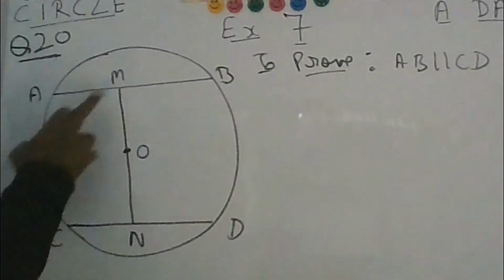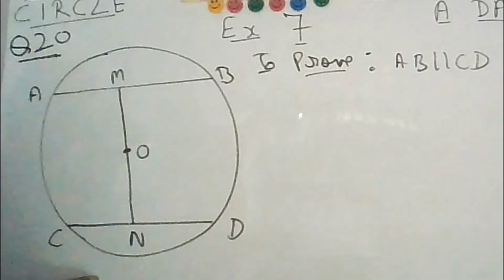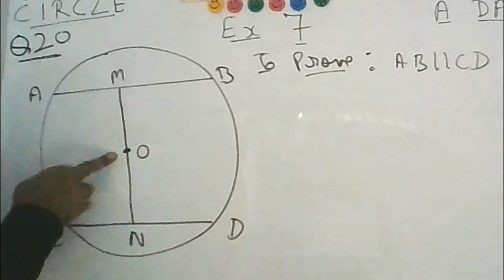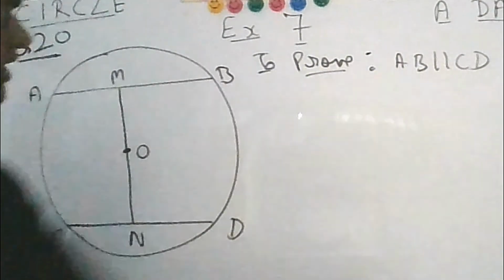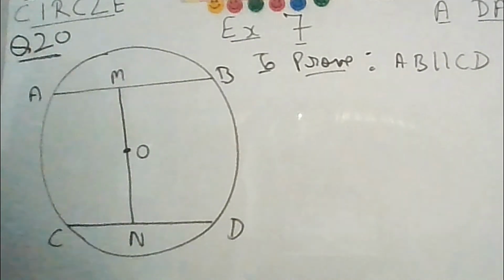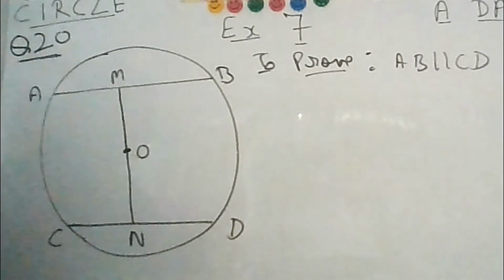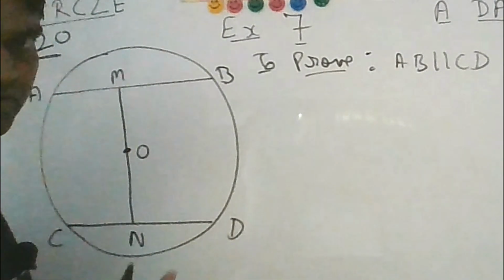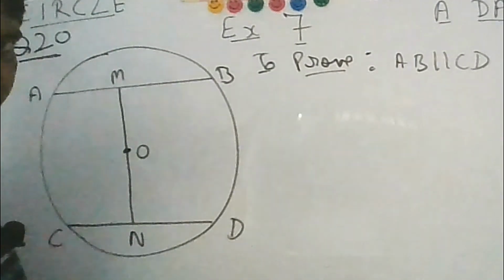So in this figure, M and N are the midpoints of the chords AB and CD, and it has been given that MN passes through the center. O is the center. We have to prove that AB is parallel to CD. So you must think why they are specifically saying that MN passes through the center, and why in the figure they have given you the center O. So this will give you a hint. That is the way to look at the question.